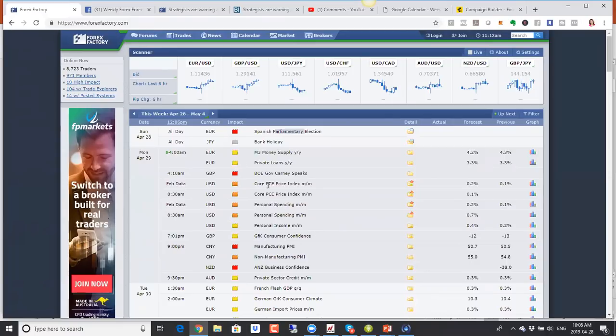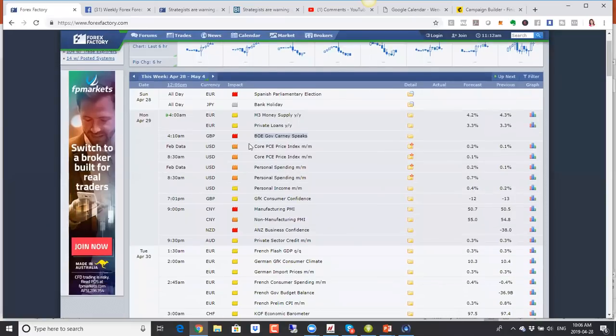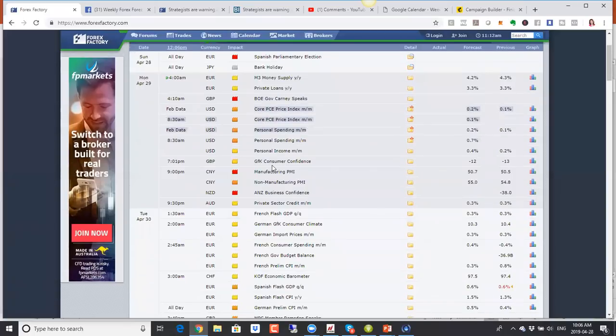All right, so starting off on Monday here, we have Bank of England Governor Carney speaking. The central banks have been turning a little dovish lately, so any comments coming out of central banks are important. So this speech will or can have an impact on the British pound. Now, we do have the core PCE price index in the US session, so that will be important for the US dollar. Manufacturing PMI numbers here.